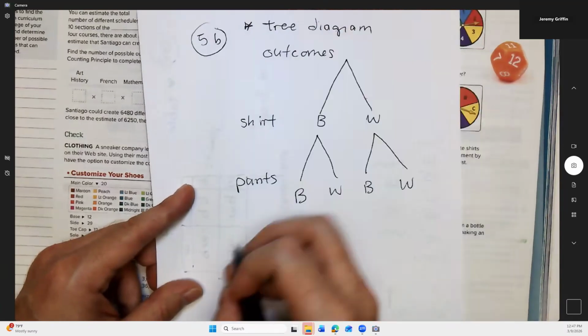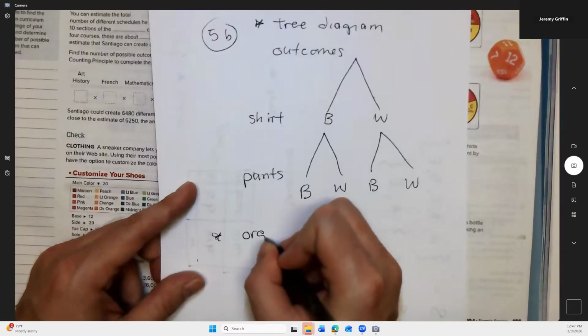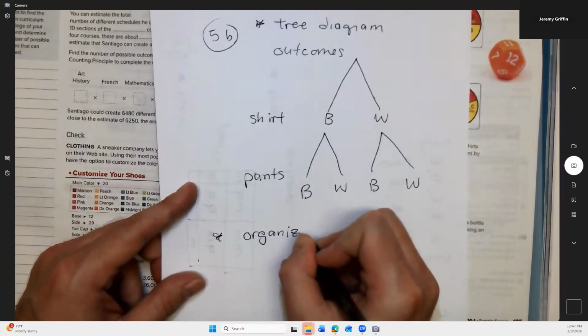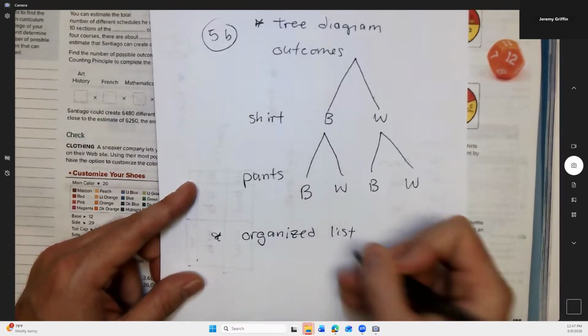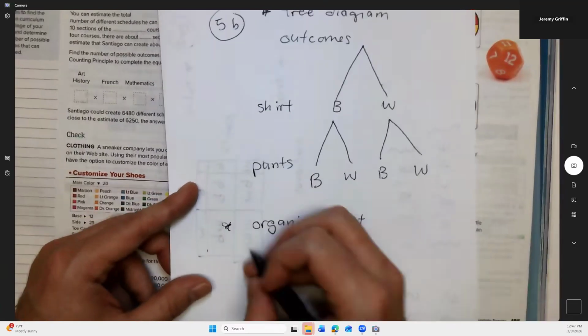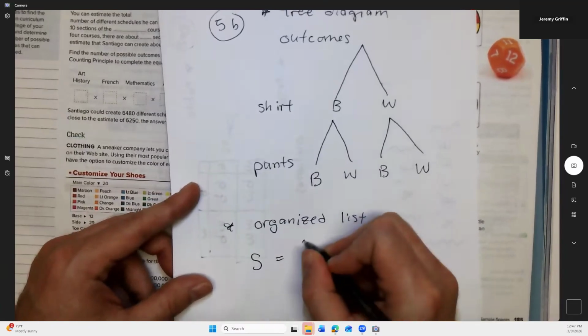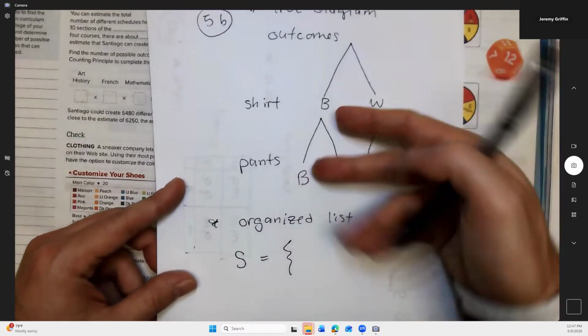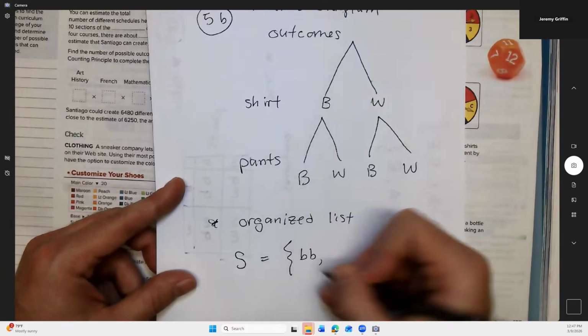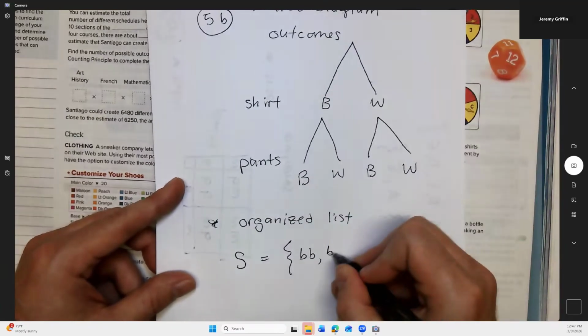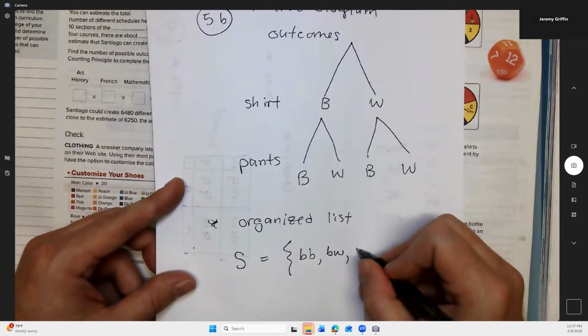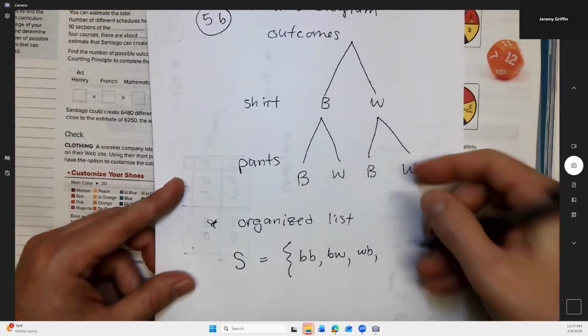So tree diagram. Okay. Now let's do organized list, which is the next step of this tree diagram anyway, which is say the sample space is, and we got 4 discrete possibilities. Could be blue, blue, could be blue, white, could be white, blue, could be white, white. Okay.